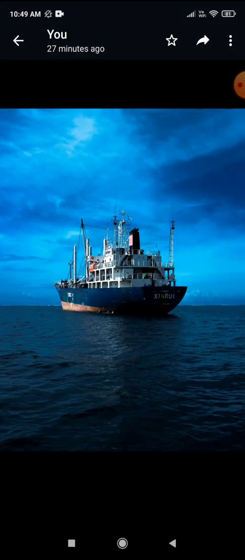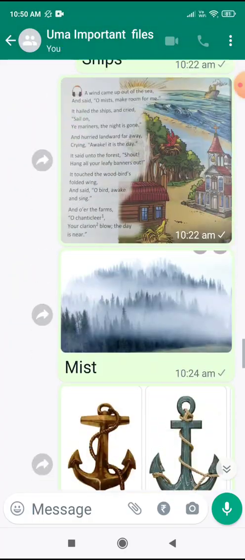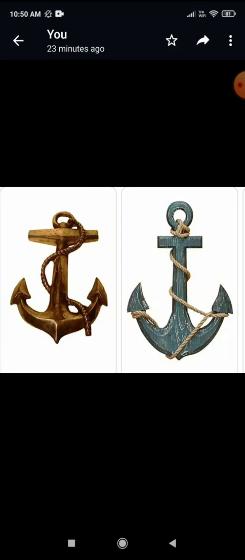What does it do? It first sees the ships anchored. Can you see this in this picture? It hailed the ships and cried, "Sail on." First see the ships anchored. Now what do you mean by the word anchored, children? An anchor is a heavy hook-like object that is dropped from the boat into the water. This is the meaning of an anchor. Can you see this? So this is the anchor. So it first sees the ships anchored.